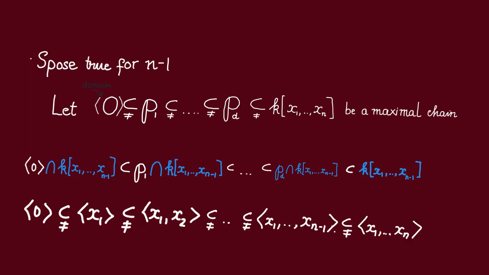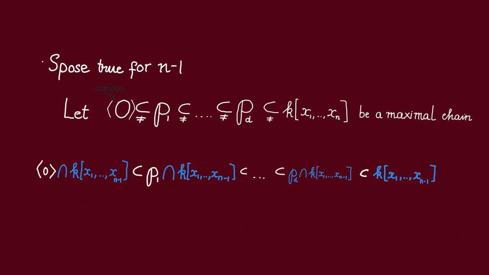For example, if we intersect this chain of prime ideals of the polynomial ring in n variables down to this ring, then these two ideals are going to coincide, which makes sense because we should not be able to get a chain of length n inside the polynomial ring with n-1 variables. So to be able to effectively use the induction hypothesis by contracting the prime ideals down, we need to ask, in which situations do distinct prime ideals contract down, intersect down, to distinct prime ideals?